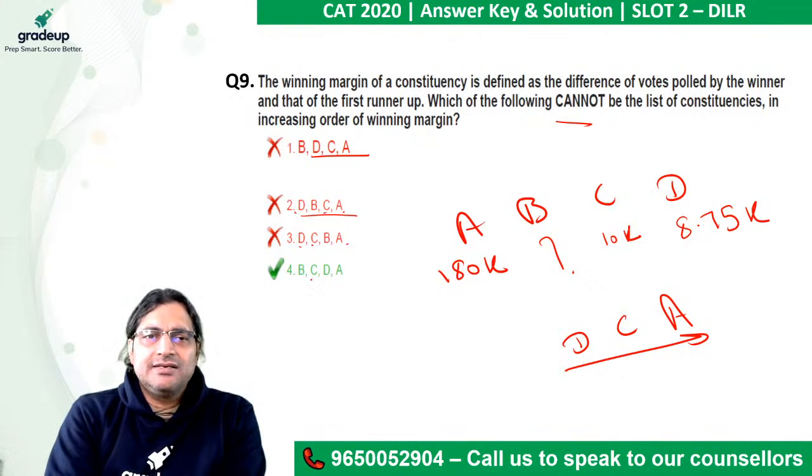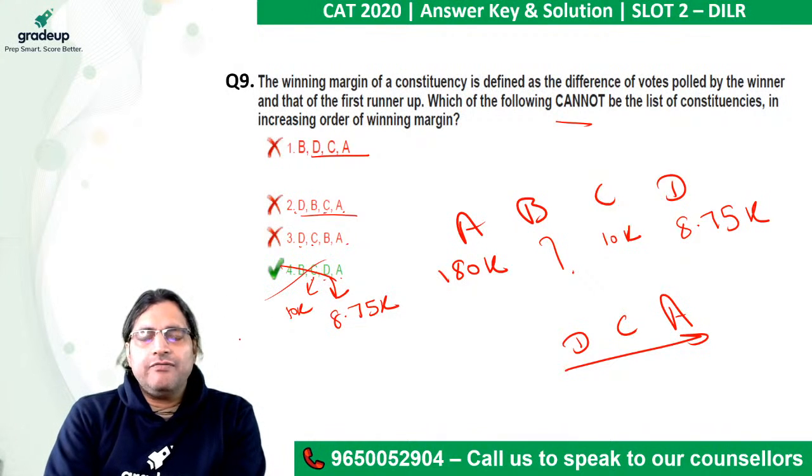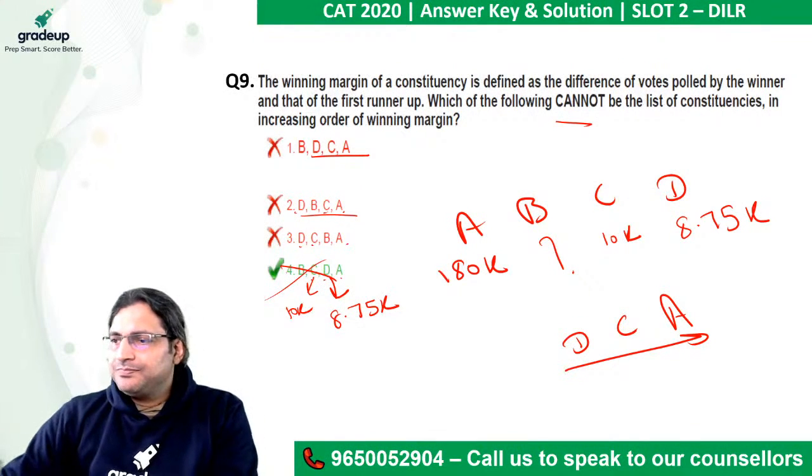Look at this: C, D and A. How is this possible? For C, the winning margin is 10,000. For D, the winning margin is only 8,750, 8.75K. So, of course, this cannot be. About B, we do not know. We can certainly say for B that this would be less than A, but it can be more than C and more than D. So this is possible, this is possible. Only this one is not possible. Any doubt?